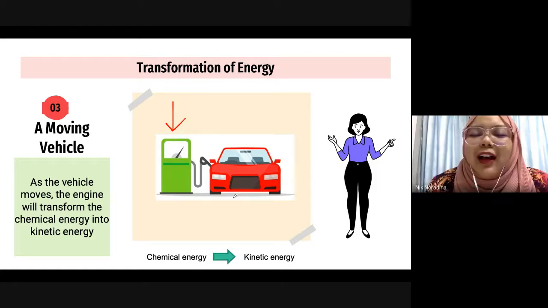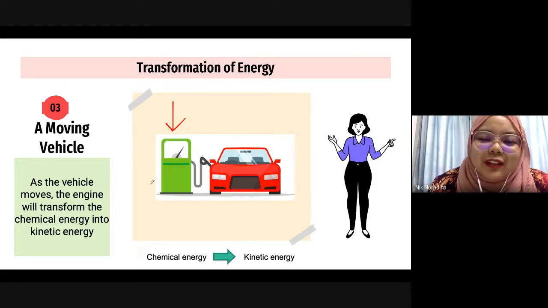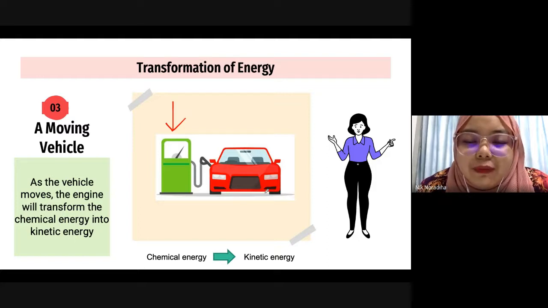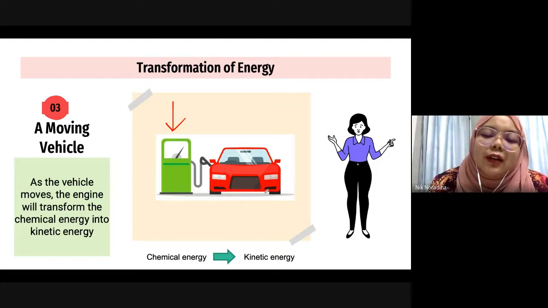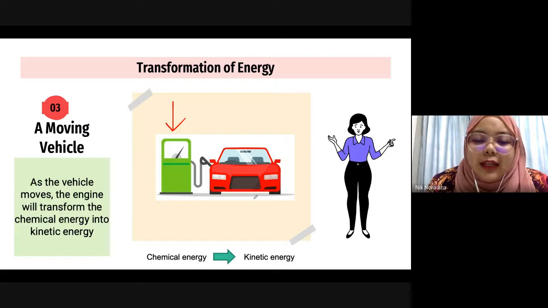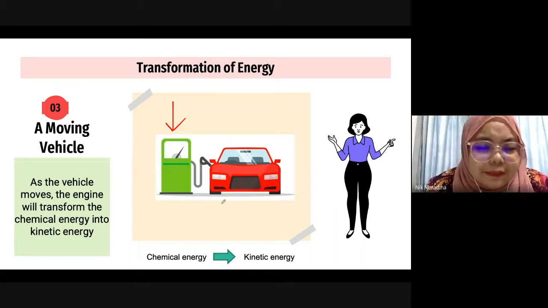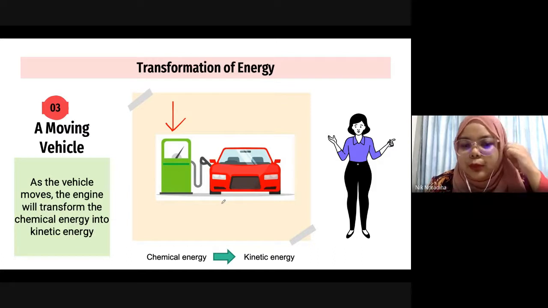Through fuel. This is a picture of a car refueling. For the car to move, it needs enough energy. The car needs to refuel in order to move.